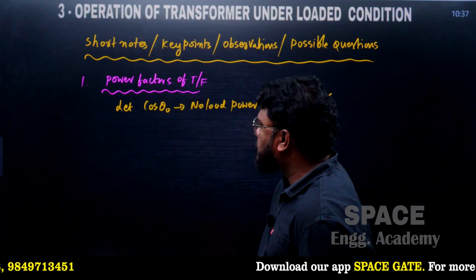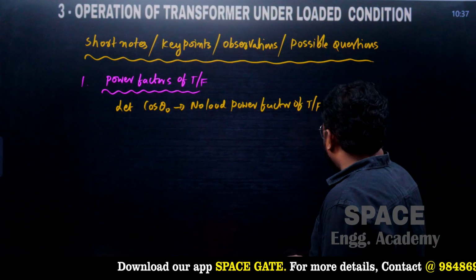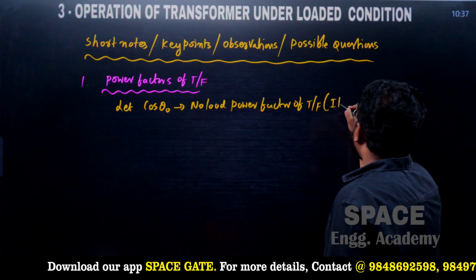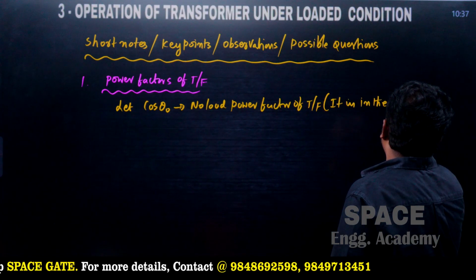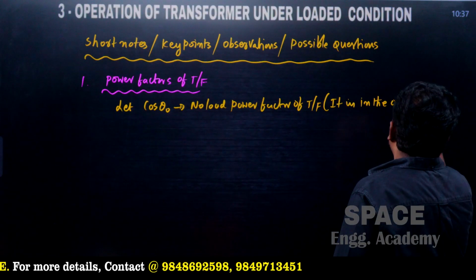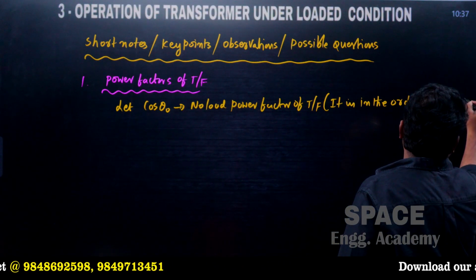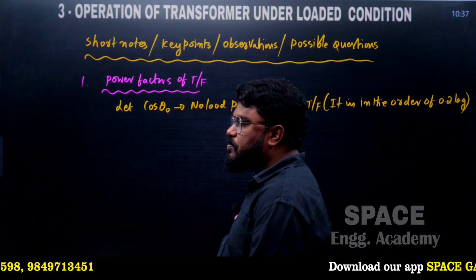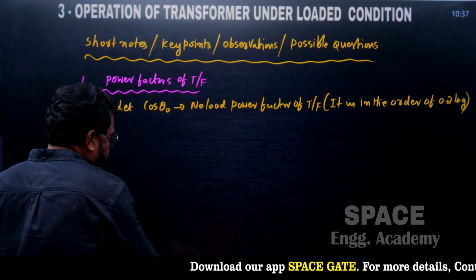This is one of the questions. It is in the order of 0.2 lag. So it is a lagging power factor.